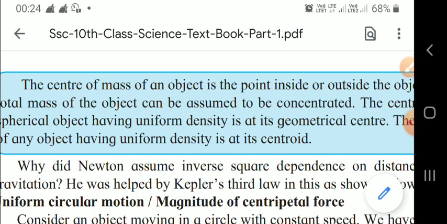Second thing, you have to make a chart of each and every chapter. You can make at least 2-3 chapters' diagrams on one chart, and you have to keep it at your study place every day. Practice those diagrams so that you can learn in a better way.